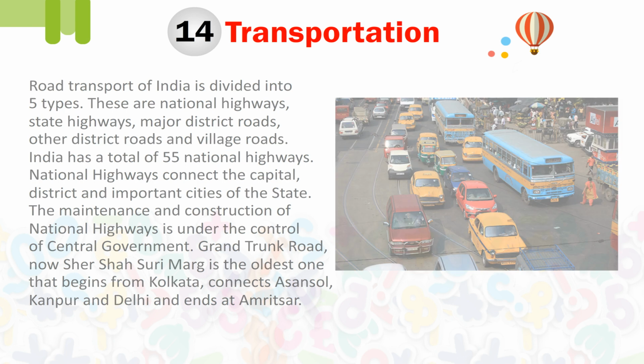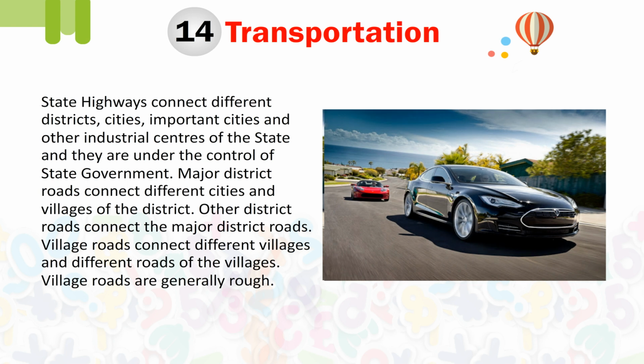ends at Amritsar. State highways connect different districts, important cities and other industrial centers of the state, and they are under the control of the state government. Major district roads connect different cities and villages of the district. Other district roads connect the major district roads. Village roads connect different villages and different roads of the village. Village roads are generally rough.